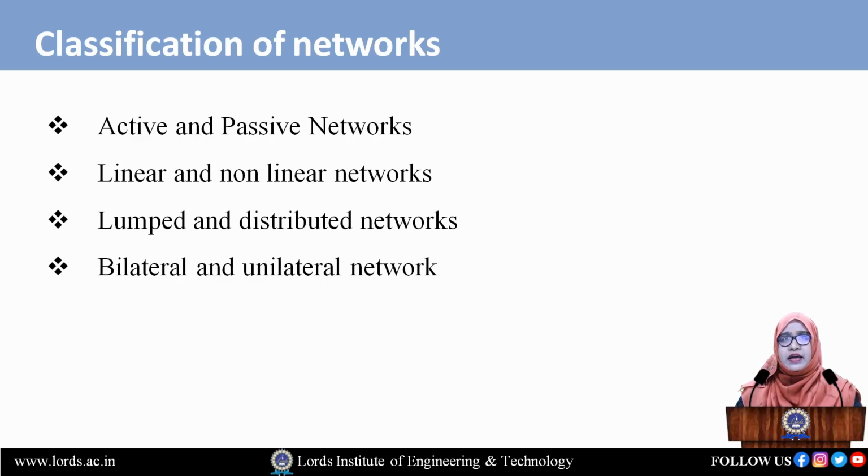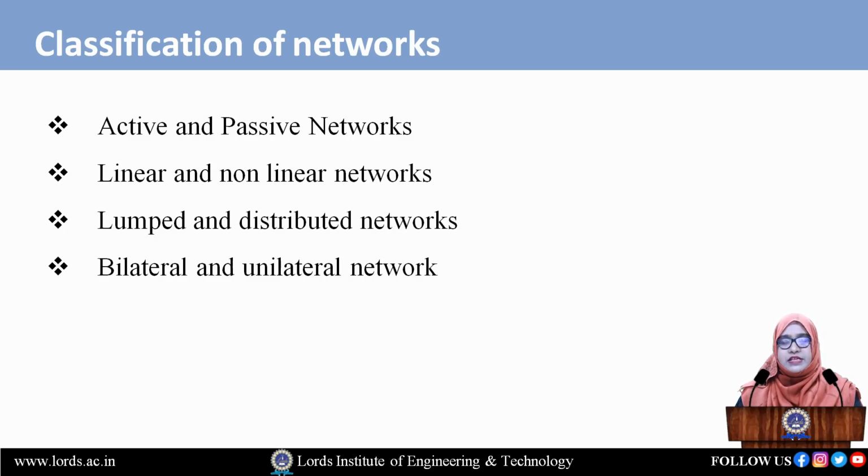Now come to the first point, active and passive networks. Why is a network called an active network and why is it called a passive network? An active network is a network that should consist of an energy source along with the elements. That network is called the active network. Now what about the passive? The passive network is completely opposite to the active network. The passive network does not contain any energy source, it only has the elements, which means the passive network is not an energy source network.